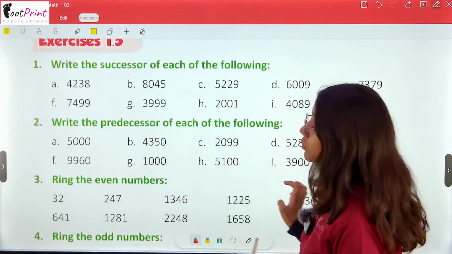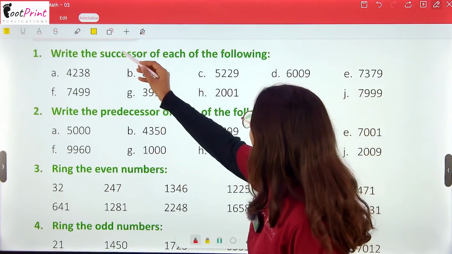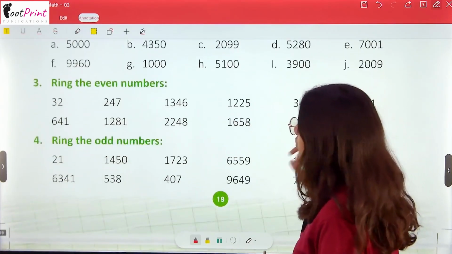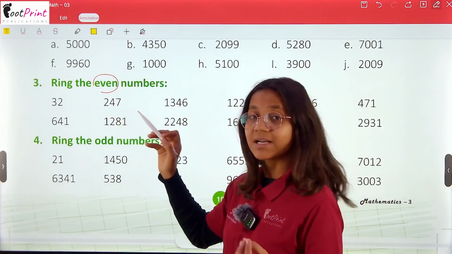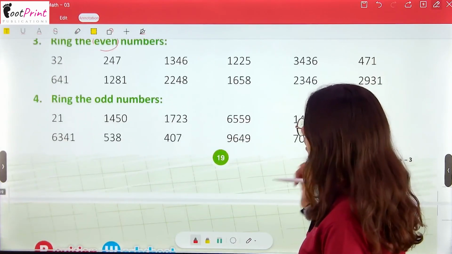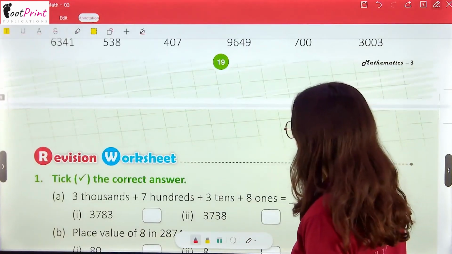Write this down. Now the exercise 1.5 which you have to perform on your own. Here you have to find the successor, here you have to find the predecessor, here you have to ring the even numbers, which end with 2, 4, 6, 8 or 0. Now ring the odd numbers, here you have to ring the odd numbers.